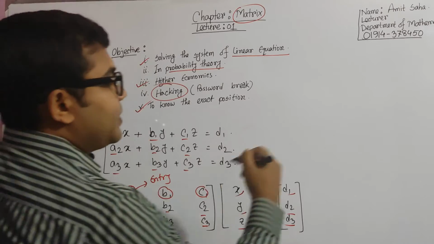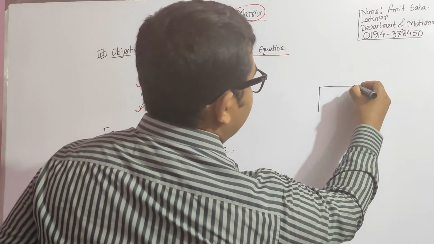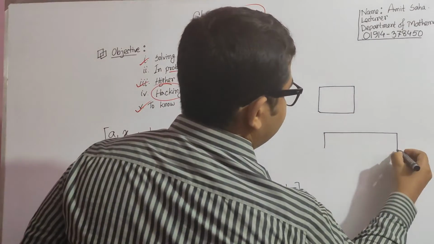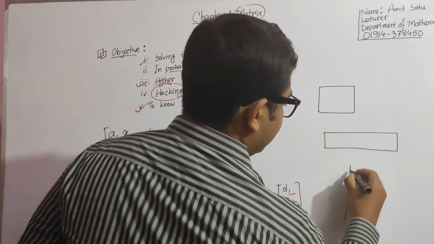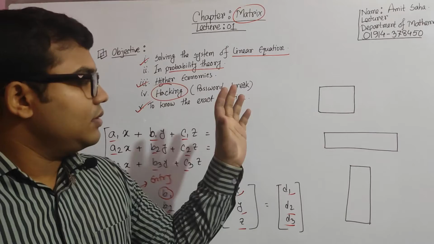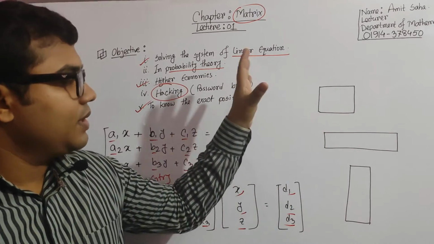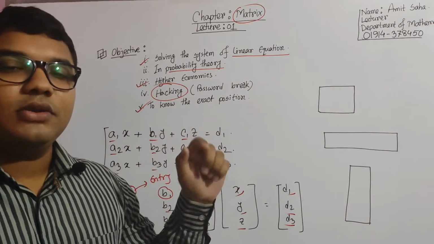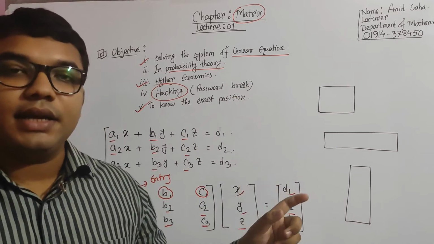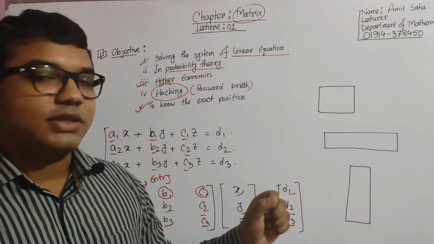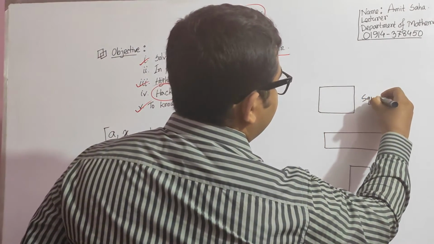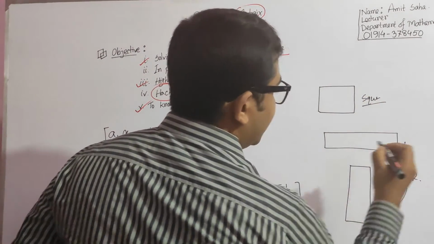My dear students, let us go for a figure. If we think of these as figures, and I ask you which are squares and which are rectangles, I know you can tell me that this is the square and these two are rectangles, isn't it?